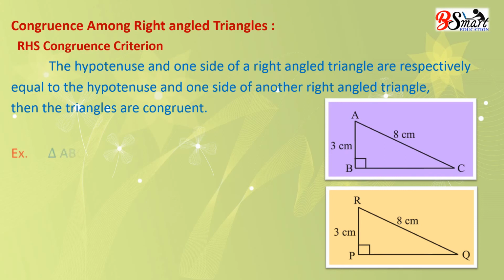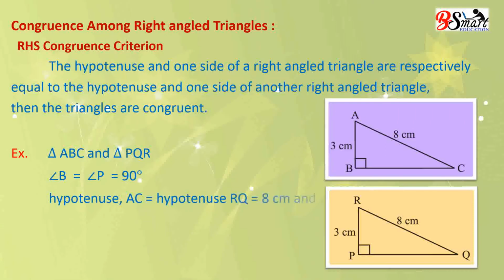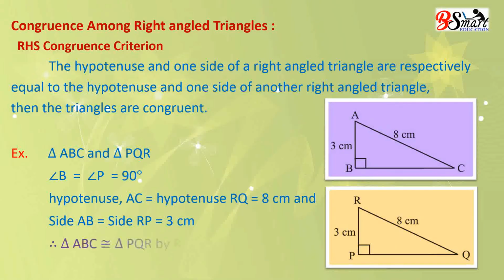For example, in triangle ABC and triangle PQR, angle B equal to angle P, that is 90 degree. Hypotenuse AC equal to hypotenuse RQ is 8 centimeter and side AB equal to side RP is 3 centimeter. Therefore, triangle ABC congruent to triangle PQR by RHS means right angle, hypotenuse, side congruence rule.